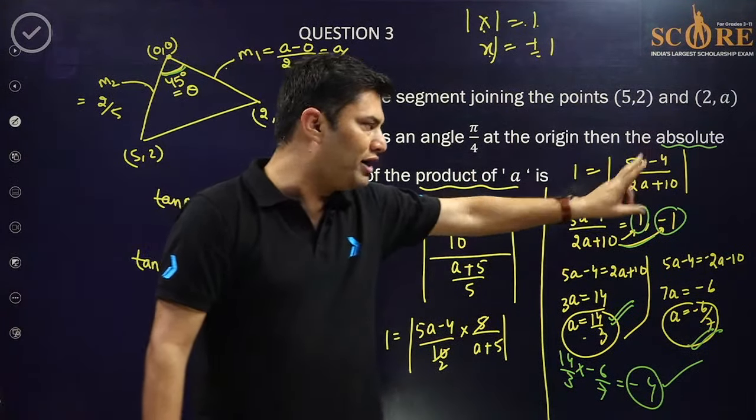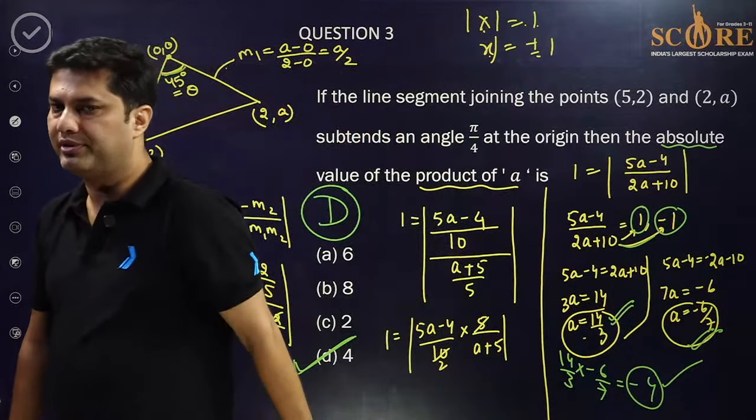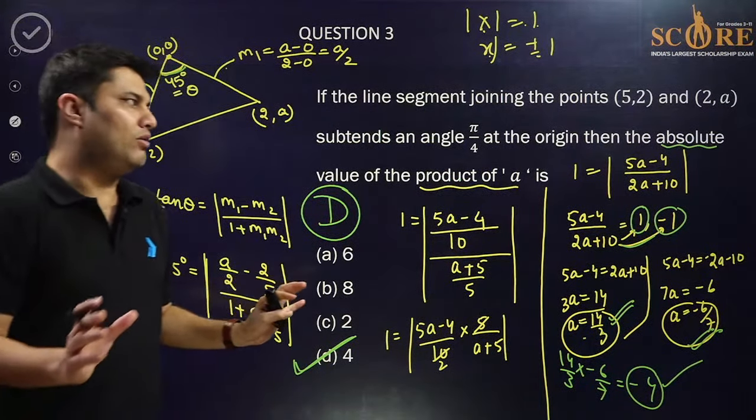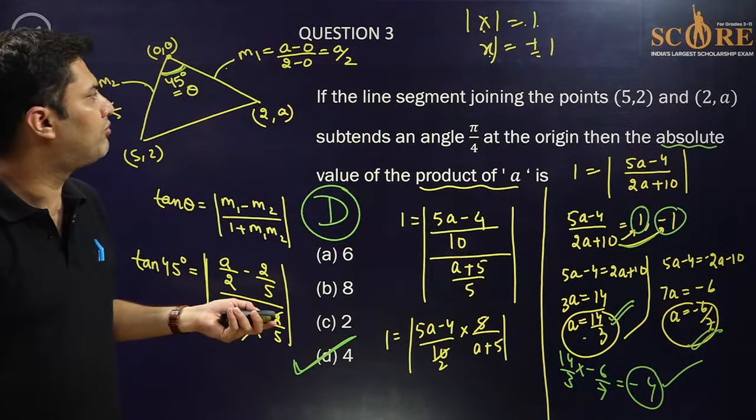So because of mod, you are getting two values of A. So multiply those two values and get the answer. Okay. So 3 questions are done. 2 from sequence series and 1 from straight line. Let's move to question number 4.